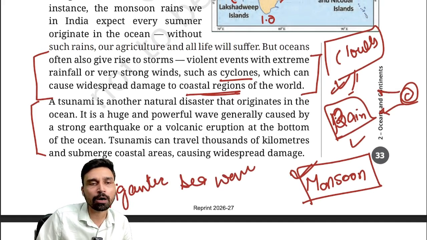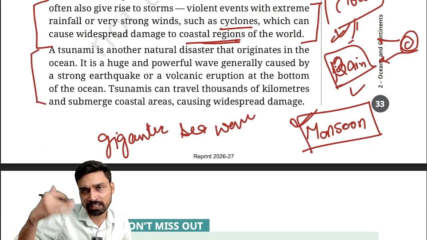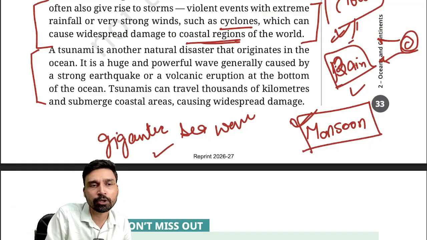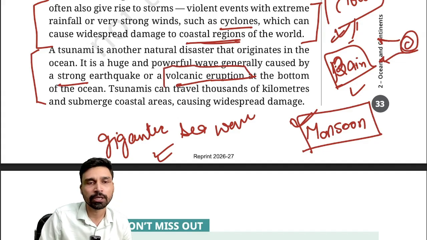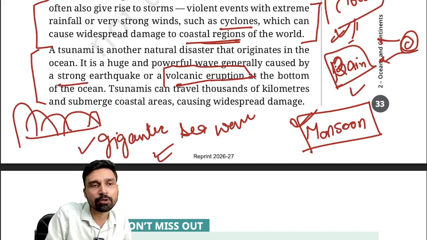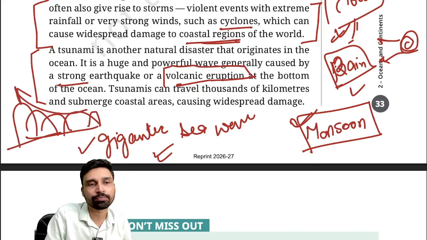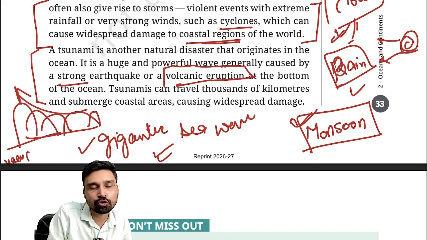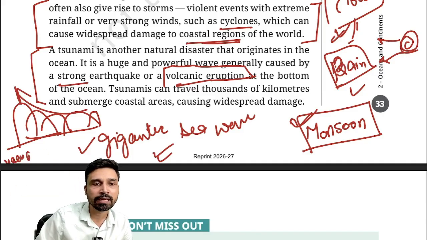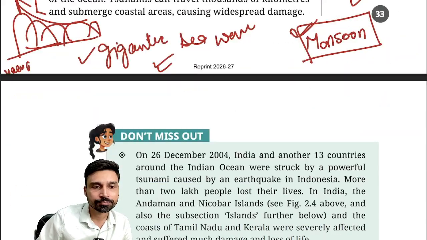It is very huge and powerful, traveling at a speed of more than 300-400 kilometers per hour, and it generally develops whenever you have a very strong earthquake or volcanic eruption in the ocean. At that time, gigantic tsunami waves are generated and then they travel toward the coast, and as they travel toward the coast, their height keeps on increasing. That's why if you are near the coast during a tsunami, you will see a gigantic sea wave of more than 30, 40, 50 meters in height striking the coastal areas.